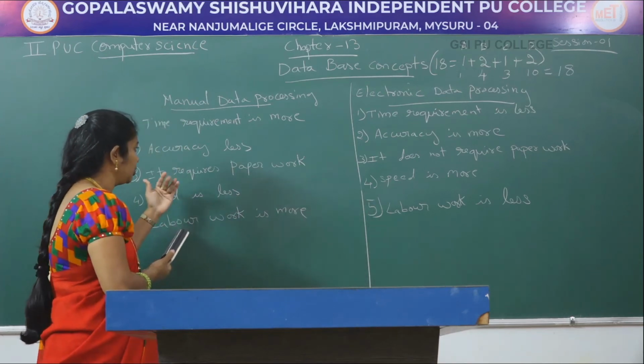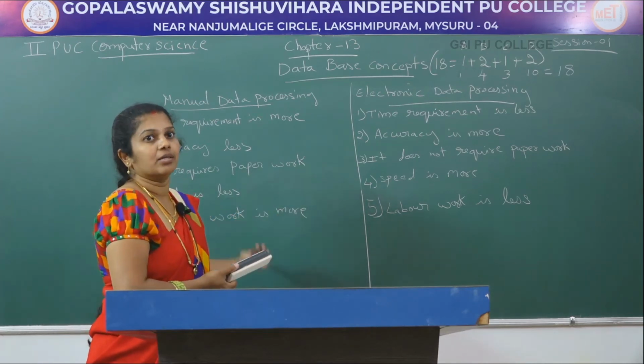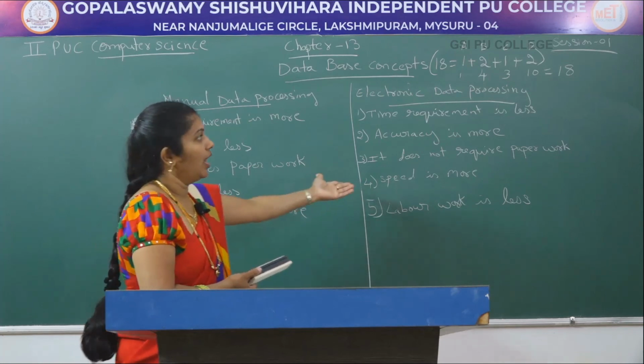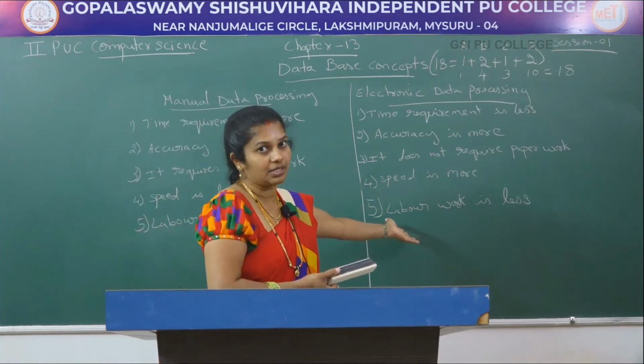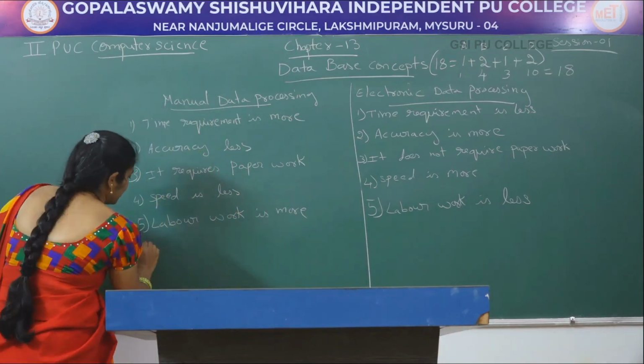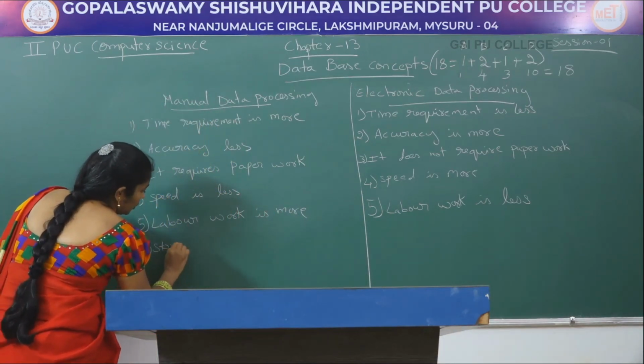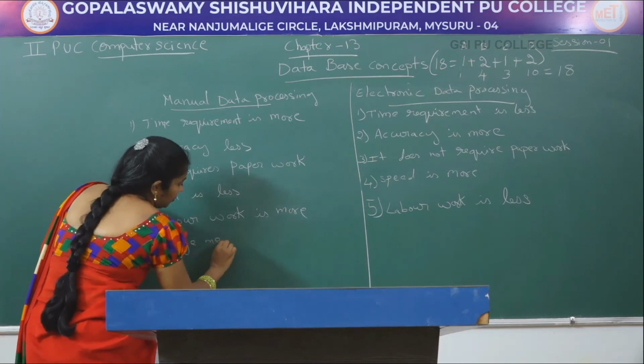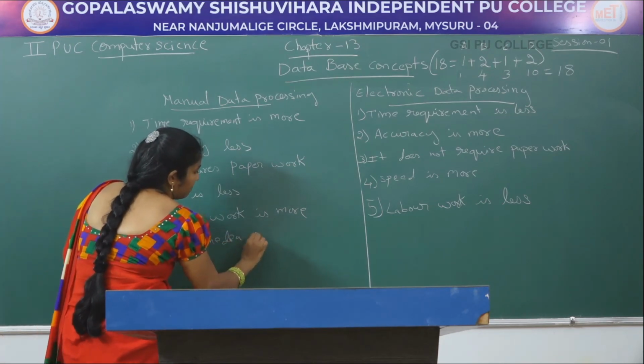Time aito, accuracy aito, it requires paper, and your storage medium is also paper, and here your storage medium is not paper. Whatever difference you want, you can write here. Storage media is paper in manual.